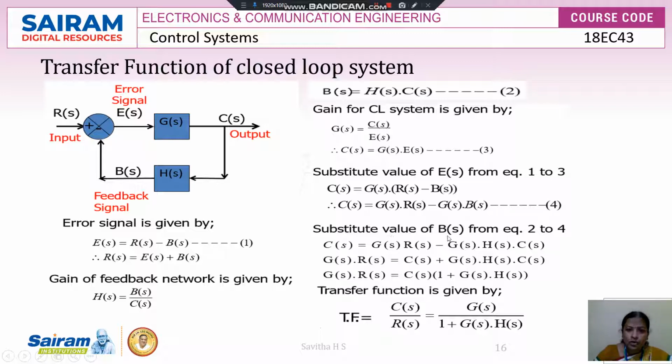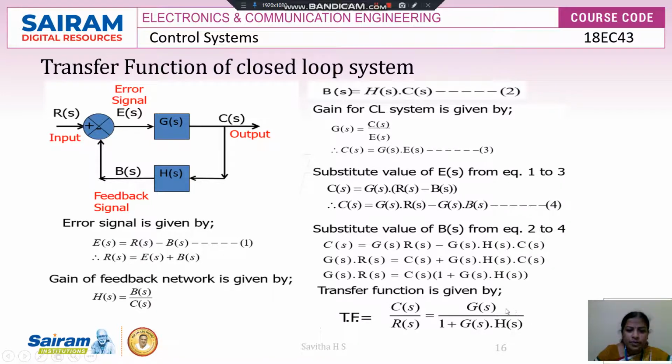Now substitute the value of B of S from equation 2 into equation 4. In equation 4, the first term G of S into R of S stays as it is, minus G of S, and for B of S we write H of S into C of S. Rearranging the terms, I get G of S into R of S is equal to C of S plus G of S into H of S into C of S. So the overall transfer function C of S by R of S is equal to G of S divided by 1 plus G of S into H of S.